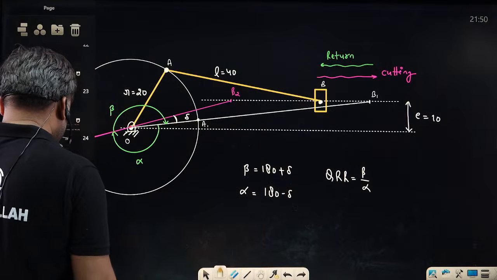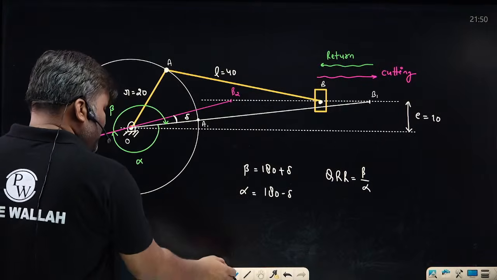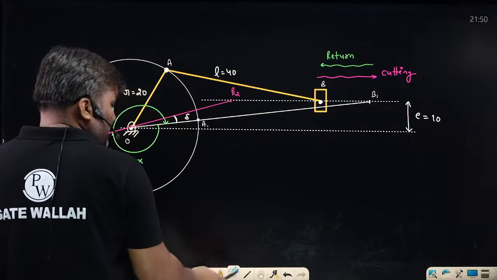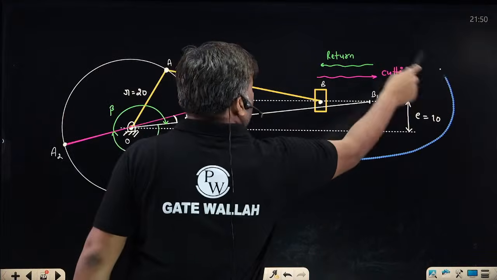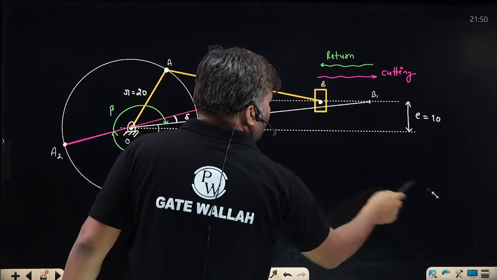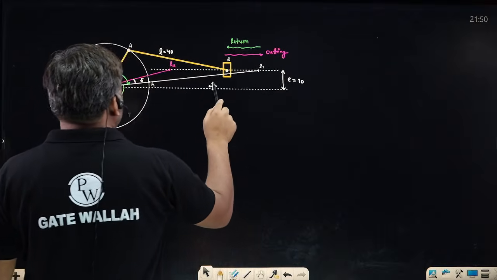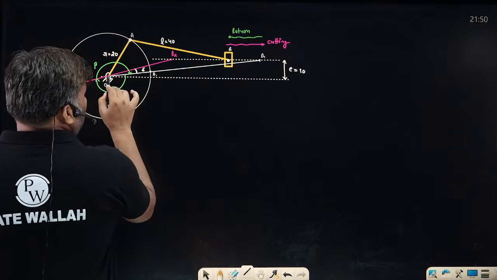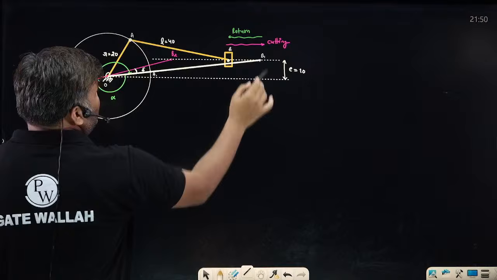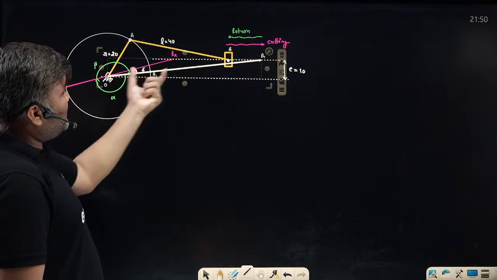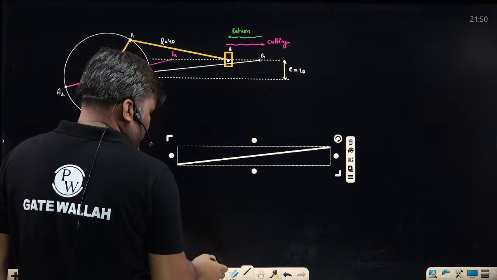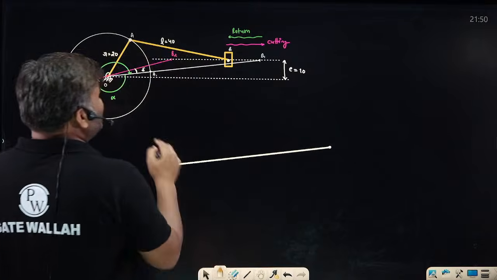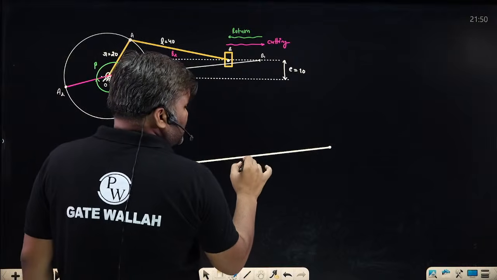Sir, from this geometry, take a few things out. Sir, from this big geometry, I'm taking a few things out. Can I say, from this center, this entire line, what is this? Sir, this is radius r plus length l. Can we say that? Sir, from this point till this point, this is r plus l. What is the radius r? R plus l, 20 plus 40. This is 60.